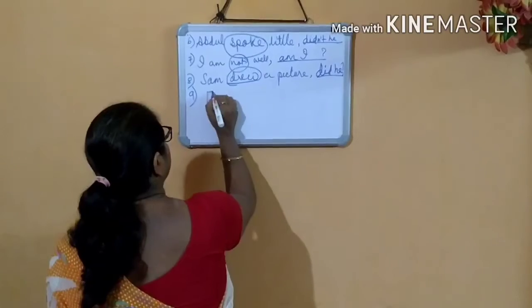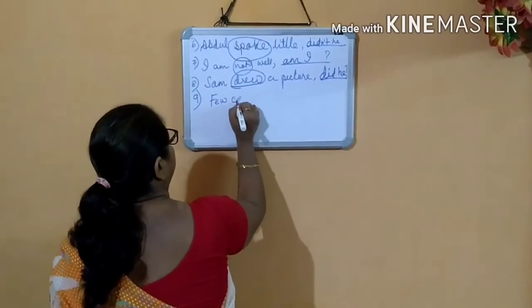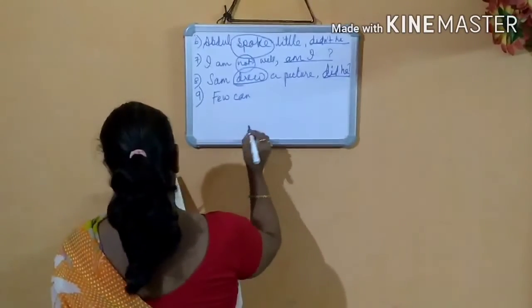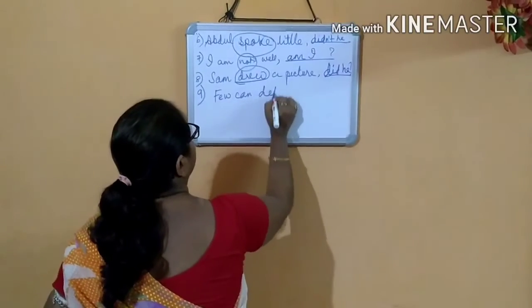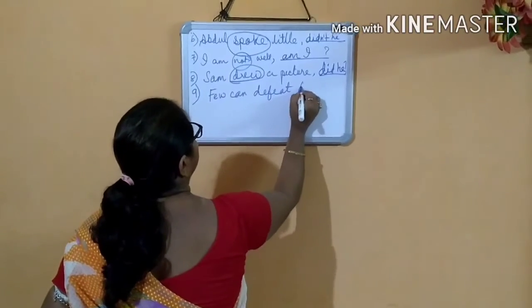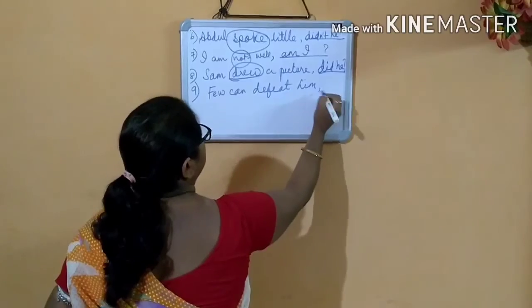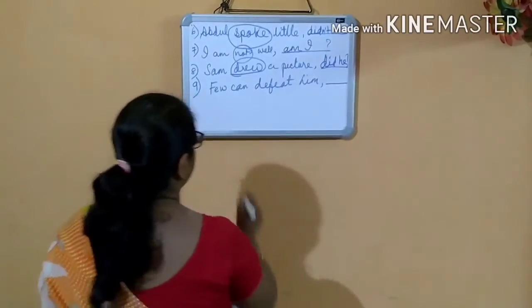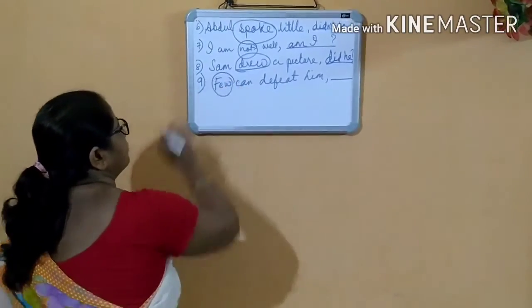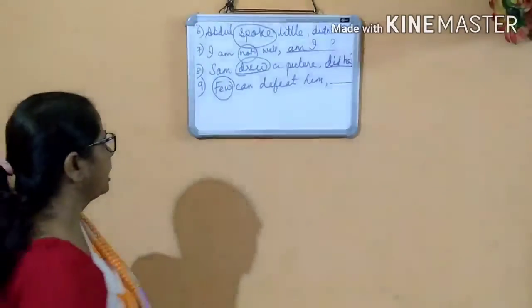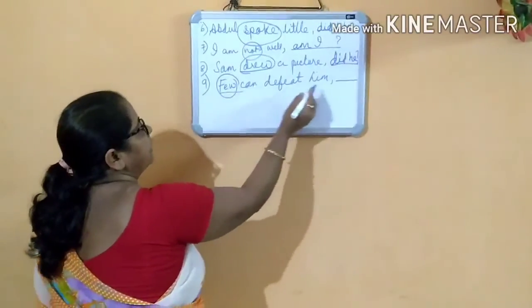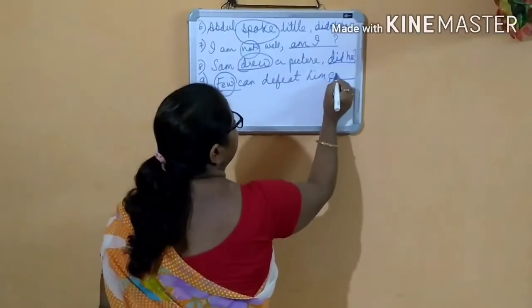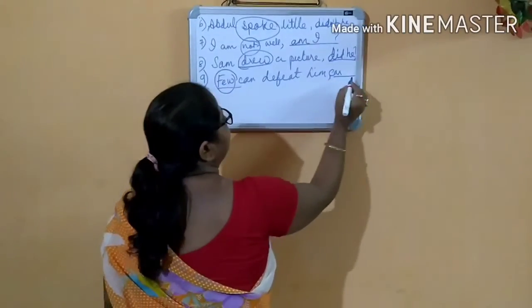Few can defeat him. Few indicates plural. Few can defeat him. So the tag will be, can they?